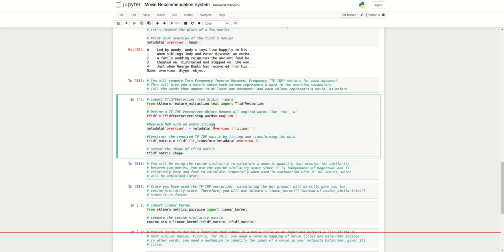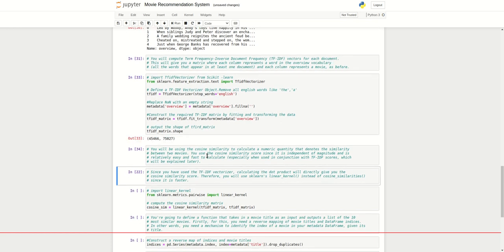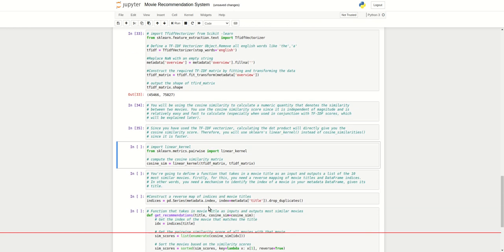We run this and get the result. Then from sklearn we also need to import linear_kernel. Linear kernel is used for the recommendation system, so we import this.